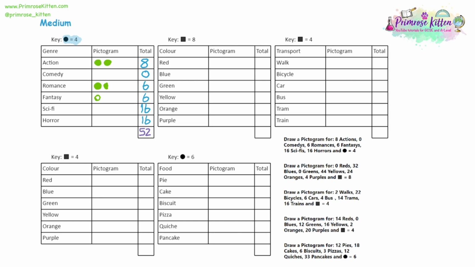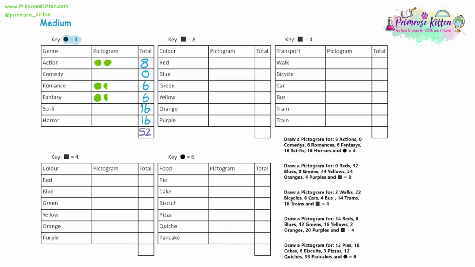Fantasy is also 6. We draw the same thing with fantasy: 1 full circle and then a half circle. Again, making sure it's half the size and it has a nice straight edge to it. So there's no ambiguity. It is definitely half of the size.